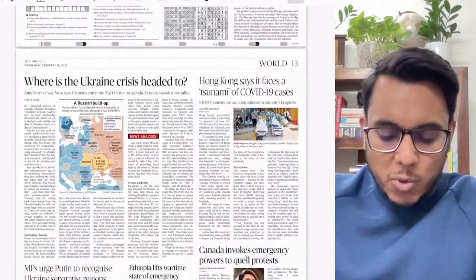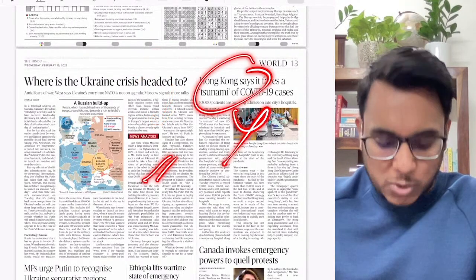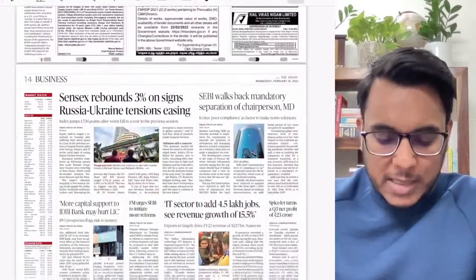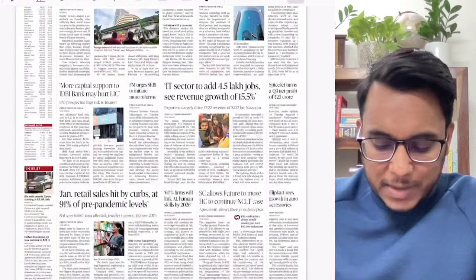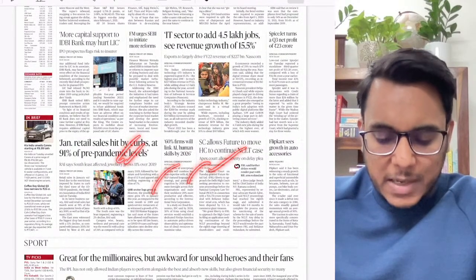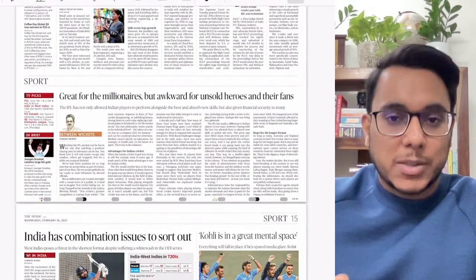Then further, where is the Ukraine crisis headed to? So we'll see this particular article. Then the rising number of cases in tsunami, etc. Not important for the exam. Then on to the business page: Sensex rebounds, corporate trends, etc. Such kind of things have been given. Much of the articles important to the Indian economy has not been there.